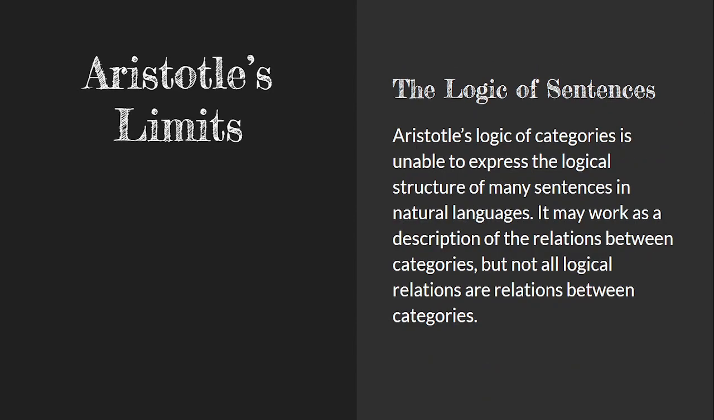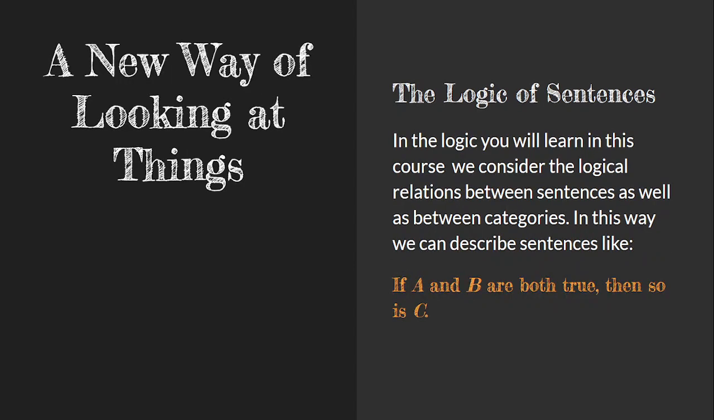Now, there are some limits to Aristotle's logic. In particular, it struggles with sentences, or many of the sentences in natural language, that talk about the relationships between sentences. So instead of talking about the relationships between categories, we might be talking about the relationships between sentences. So here's an example of something that Aristotle's logic might struggle with. The sentence there in orange, if A and B are both true, then so is C. Here we're not talking about the relationships between categories, but the relationships between sentences.